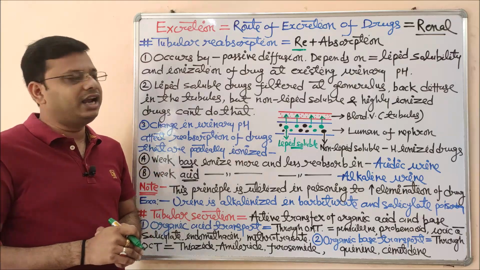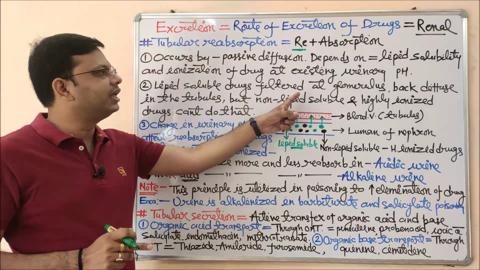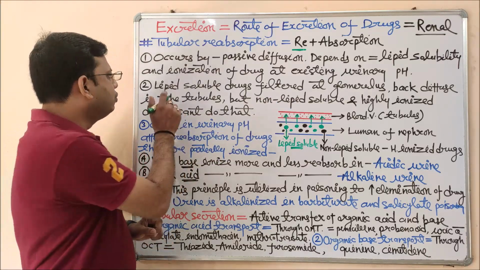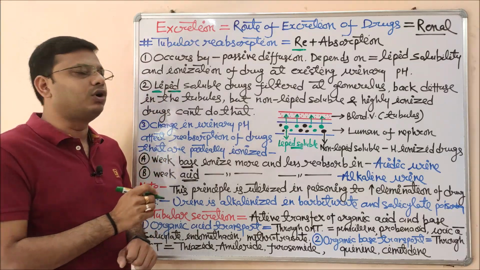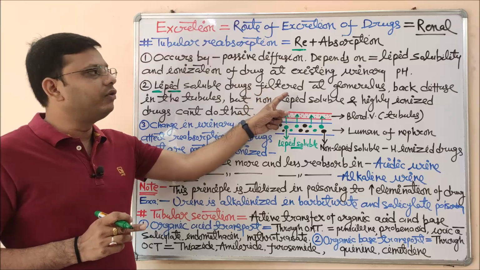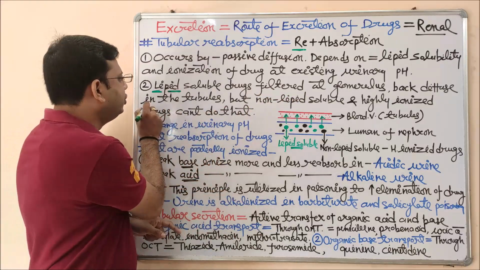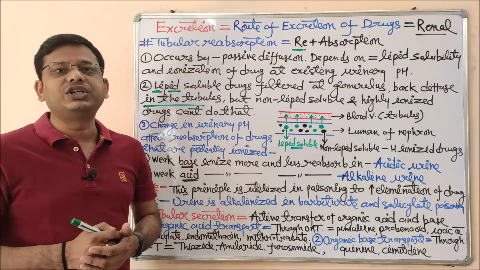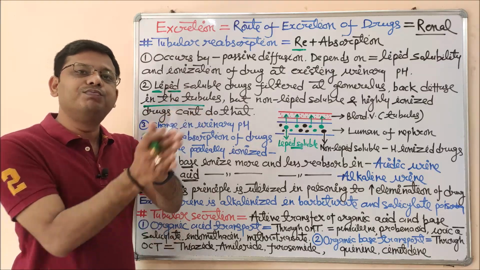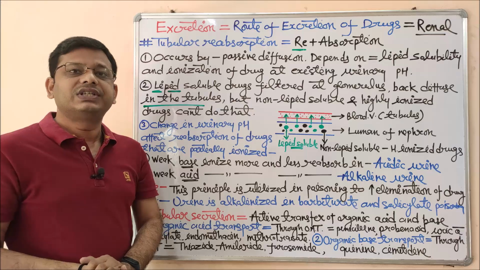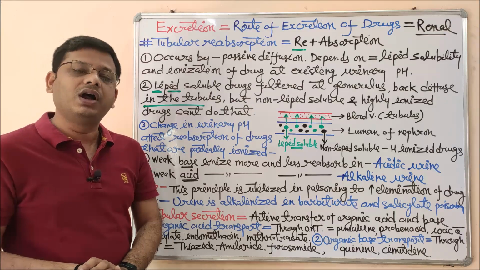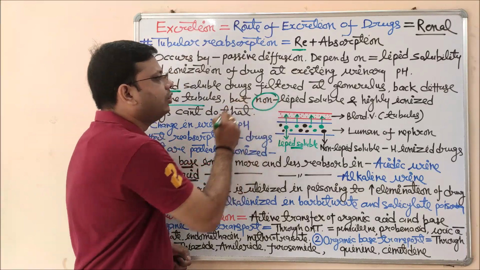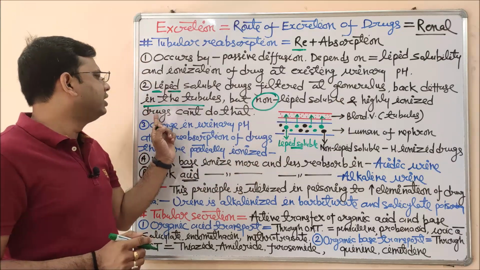Coming to the next point, that is the second point, it says lipid soluble drug filtered at the glomerulus back diffuse in the tubule. Let me clear a point by taking a pause. So lipid soluble, which type of drug? Drugs which are soluble in lipid, which are already filtered by glomerular filtration, get back diffused to the tubule. That means if the drug is lipid soluble and has been filtered by the Bowman capsule or by the filtration process, that will go back or diffuse back to the tubular, that means the blood vessel, which is important for the circulation of drug along with the blood molecules. So they will go back, but non-lipid soluble and highly ionized drug cannot do that.